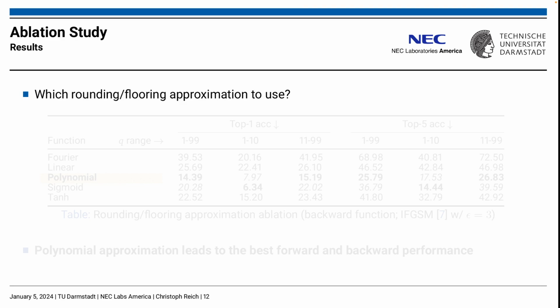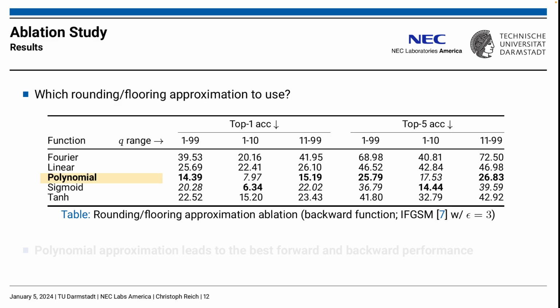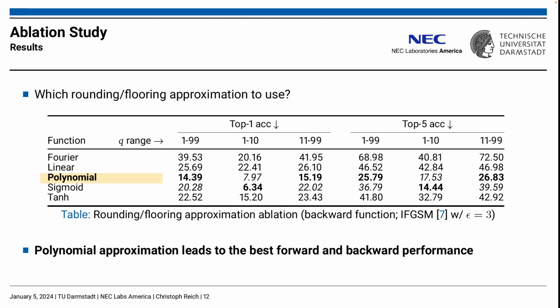As there are many different ways to approximate the rounding and floor function in a differentiable setting, we evaluate our choice of using the polynomial approximation against other possible approximations. The polynomial approximation leads to the best forward and backward function performance. Importantly, using a monotonic approximation is crucial to obtain a strong backward function performance. When using a Fourier approximation, which is non-monotonic, backward performance is vastly deteriorated.